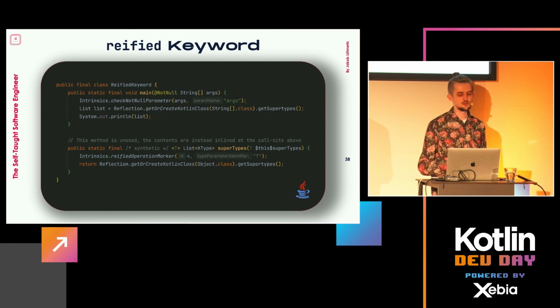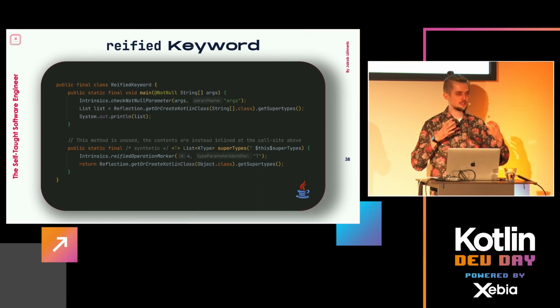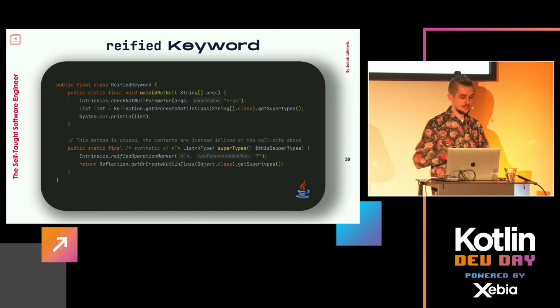This is completely unused. I'm not even sure why it compiles it in there. The interesting bit is the second line in the main method, which you see just took what we actually called in the end with our class.supertypes thing, and inlined it there. And then you see in this case we call it with what we receive from the main method, the string array. So it will hard code there, string array. This information here is not lost, and it's hard coded at that specific place.